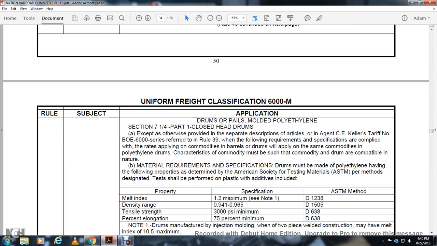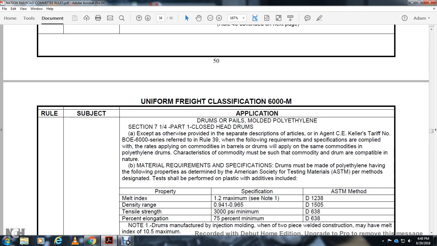Except as otherwise provided in the description of articles of the agency Keller tariff number BOE 6000 series, referred to in Rule 39, with the following requirement specifications complying with the rate applying with the combined barrel drums will apply with the same combined polyethylene drum. The character of the combined drum must be capable of the nature of material requirement.